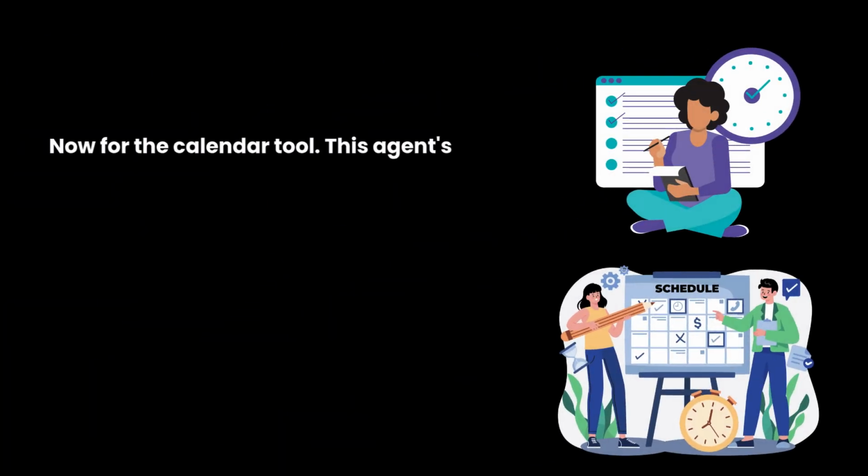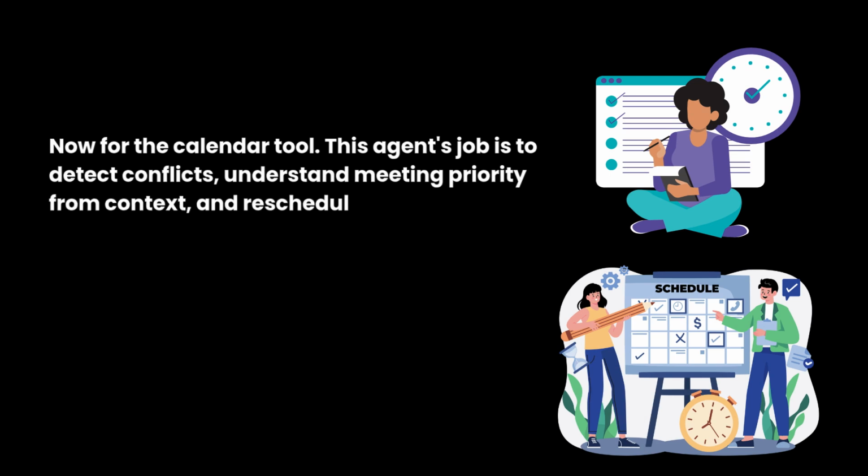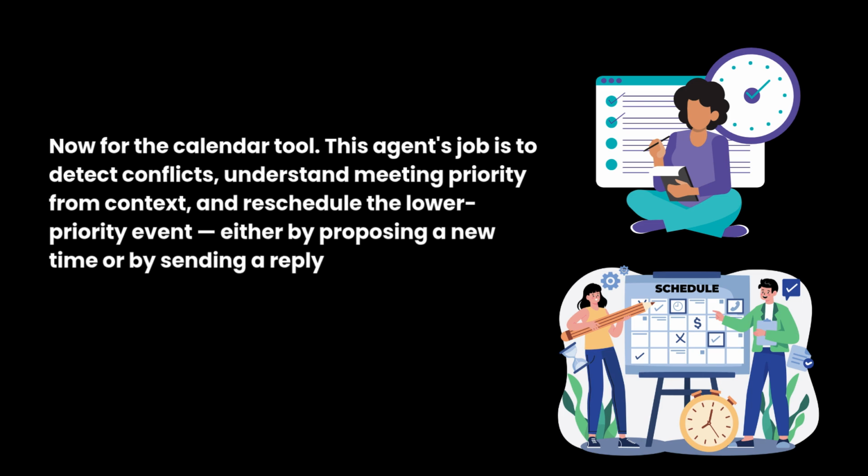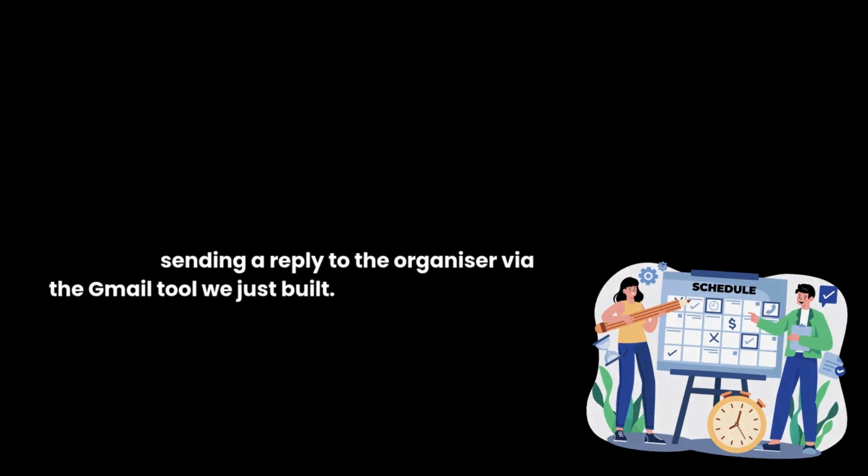Building the calendar sync agent. Now for the calendar tool. This agent's job is to detect conflicts, understand meeting priority from context, and reschedule the lower priority event, either by proposing a new time or by sending a reply to the organizer via the Gmail tool we just built.